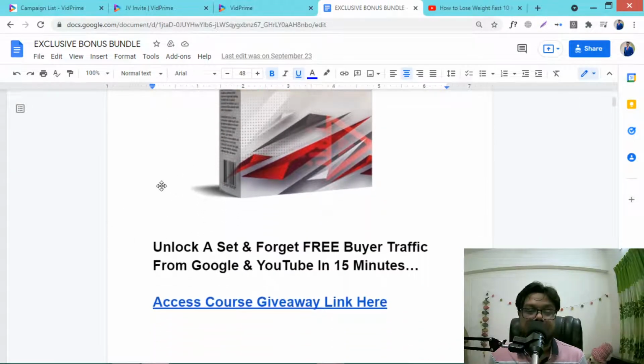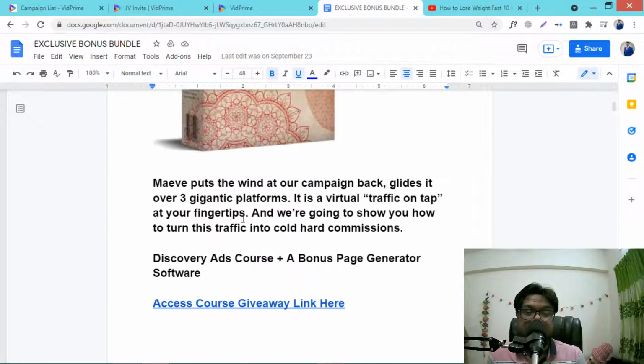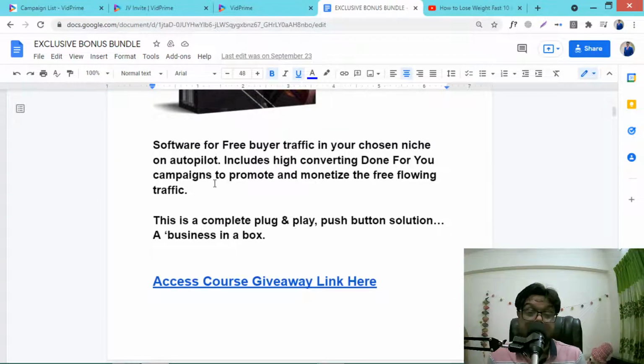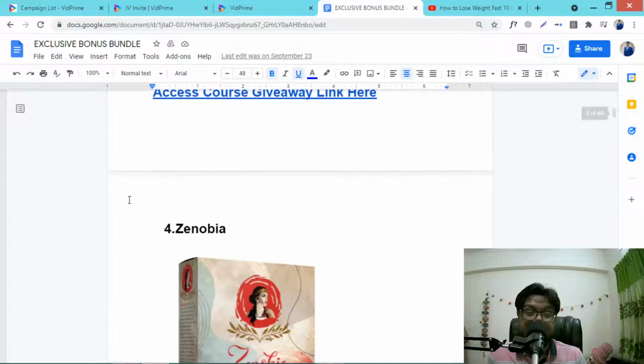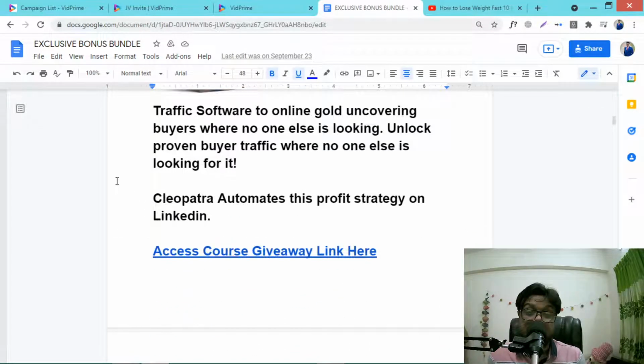The first one is YouTube Velocity. This is set-and-forget software for free buyer traffic from Google and YouTube. This is Meep, which is also software. This is the Shina software for bringing free buyer traffic for any niche automatically. Genovia Cleopatra is a fantastic software for bringing free traffic from LinkedIn. LinkedIn is a very cool business social media, and their leads are very highly convertible.